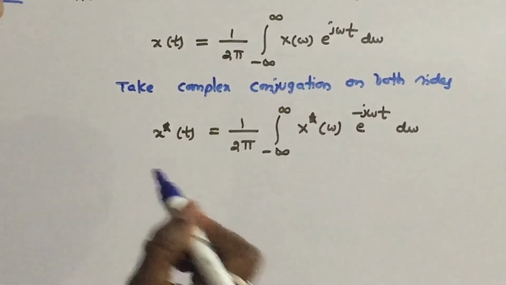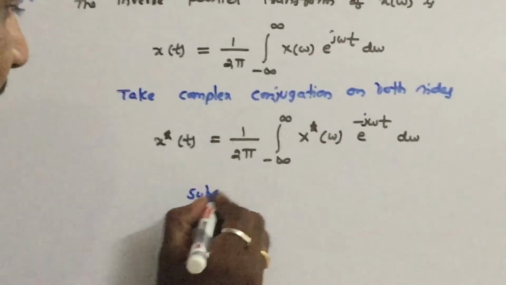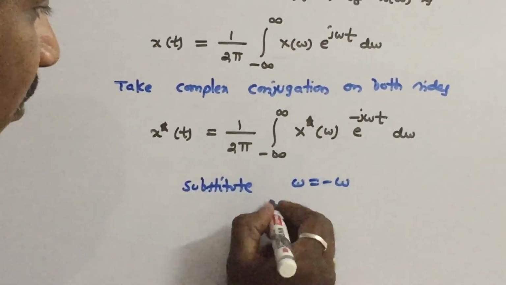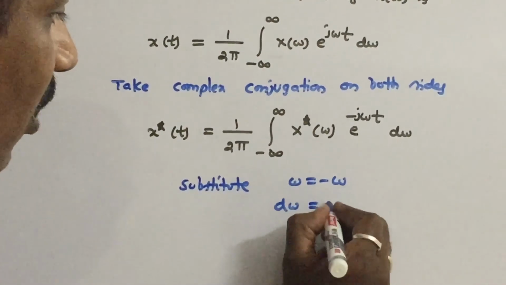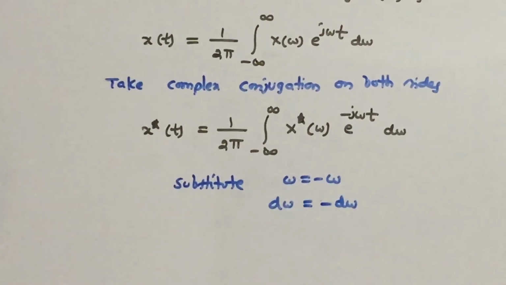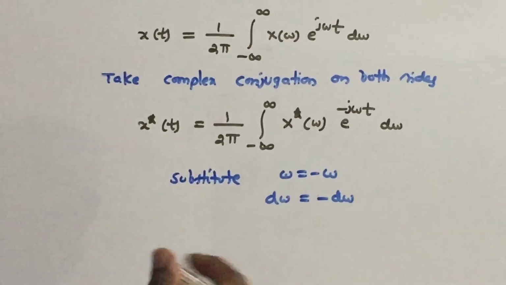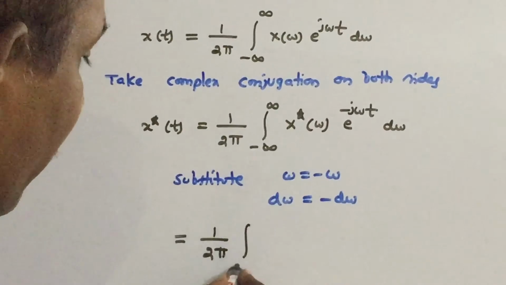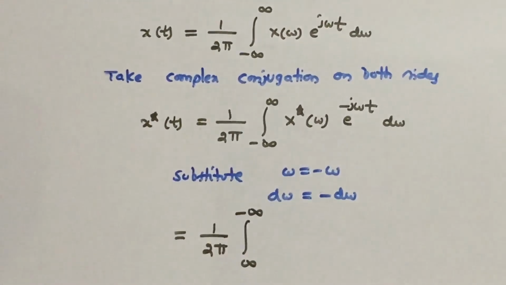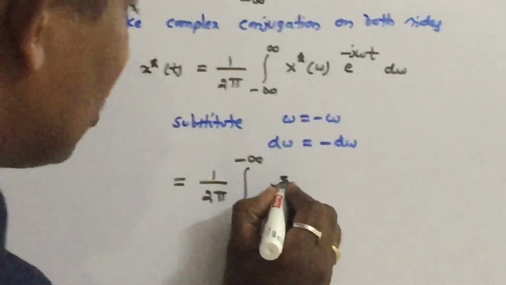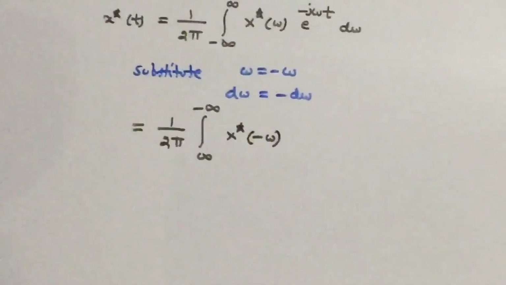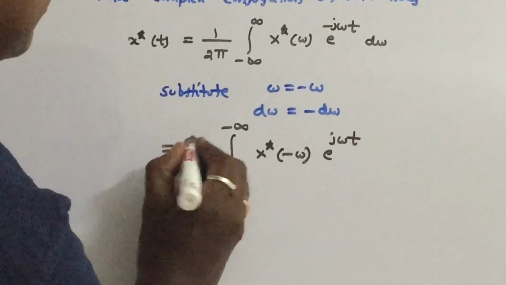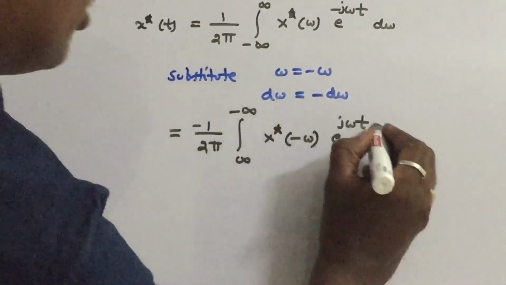For this, we substitute omega equal to minus omega, similar to the previous example. So d omega becomes minus d omega, and the limits will interchange. It becomes 1 by 2 pi integral infinity to minus infinity of X star of minus omega, e power j omega t, with a minus sign because d omega is minus d omega.